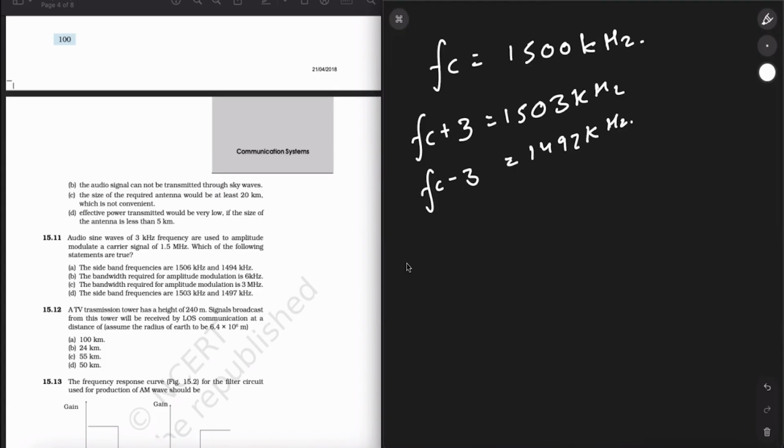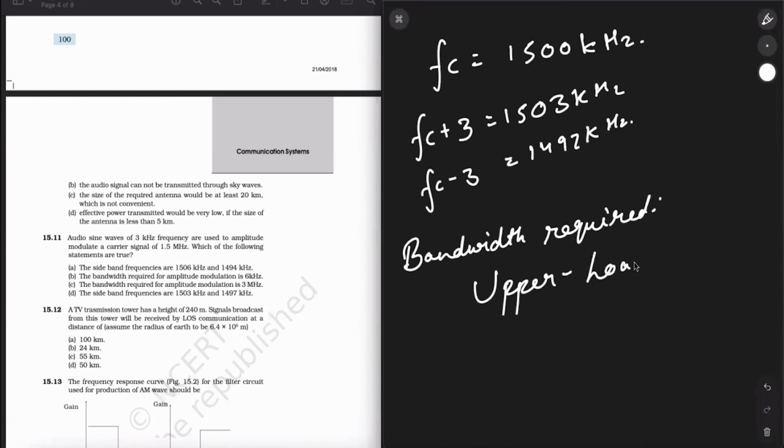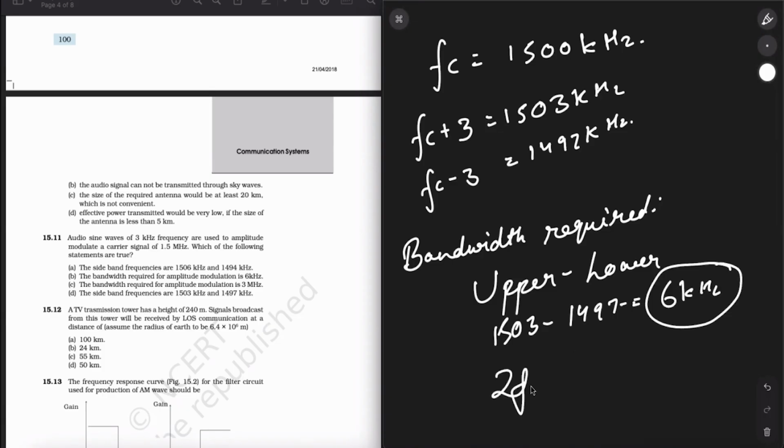So the bandwidth which will be required will be upper minus lower. Upper is 1503, lower is 1497. The difference is 6 kilohertz. So the bandwidth will be 6 kilohertz, or can simply be written as 2 times fm. The modulating frequency multiplied by 2 is the bandwidth required. Otherwise, I've shown you how to calculate it otherwise.